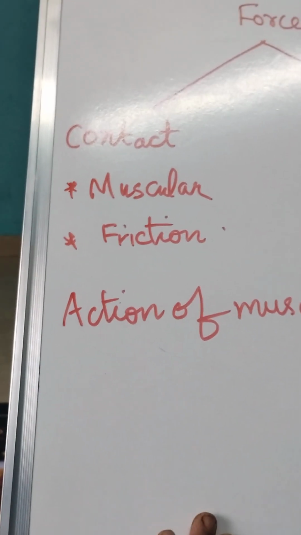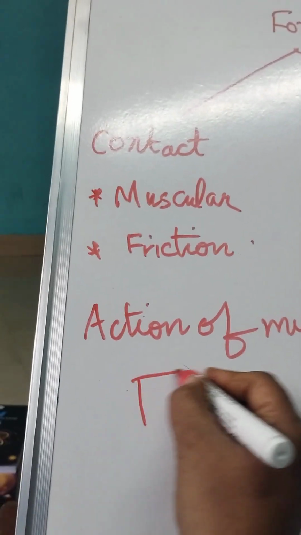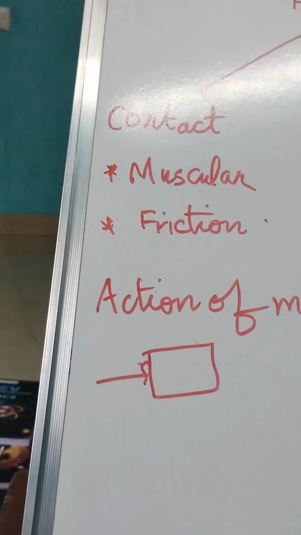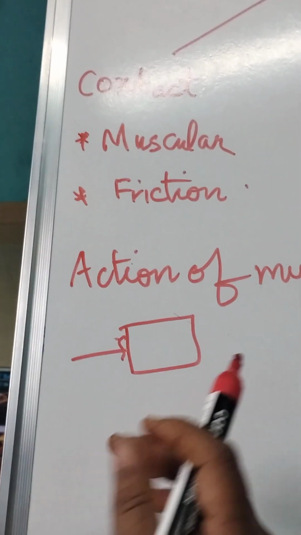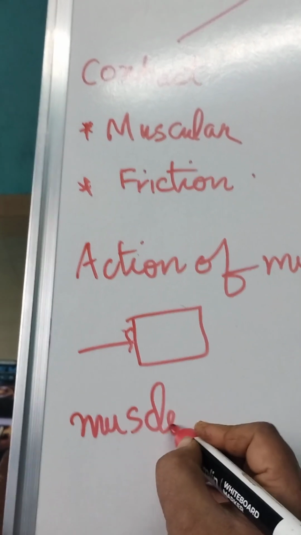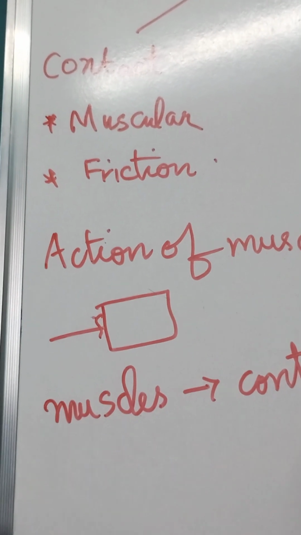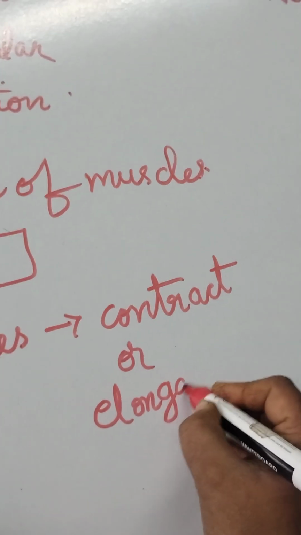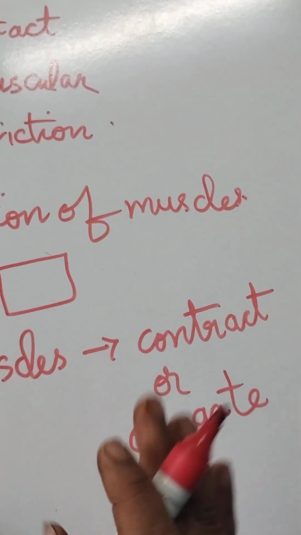But now you have another thing. Muscular force is a contact force. There should be contact between the object and your muscles. Maybe you are pushing it with your hands, with your leg or whatever. What activity is done during muscular force? There are muscle cells, right? Muscles will contract and relax, or elongate. Elongation and contraction of muscles will be occurring during this activity.